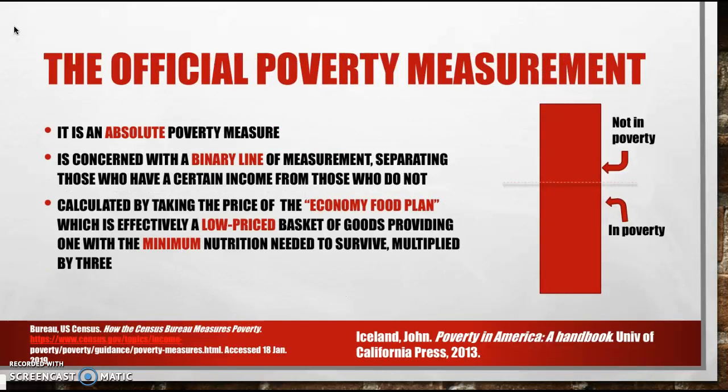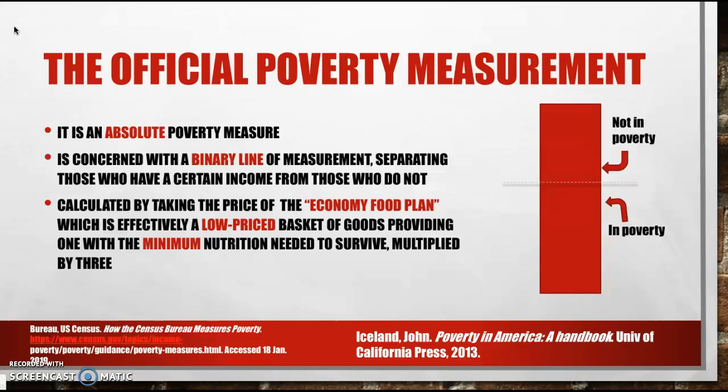Before we get into our analyses of the system we advocate, it is worth discussing the current definition of poverty as measured by the United States government. The current standard is referred to as the Official Poverty Measure, or OPM. It is an absolute measure of poverty, meaning it does not change as standards of living in the U.S. rise. It is also a binary system, meaning one is considered either in or not in poverty based on a threshold that is calculated by taking the price of the so-called economy food plan, which is effectively a low-price basket of goods providing one with all the nutrition they need to live, times 3.